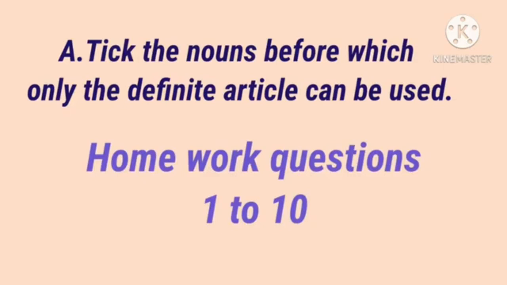Before doing the exercise, keep the following things in mind. Definite article usage: when we mention a person or thing for the second time, when it is clear to the listener or reader which person or thing we are referring to, when there is only one thing of that kind, before ordinal numbers, before names of rivers, seas, and oceans, before names of religious texts, before names of mountain ranges, before proper nouns when talking about a family or people of a nation, and before adjectives in the superlative degree. So keep this in mind and tick the correct answer.